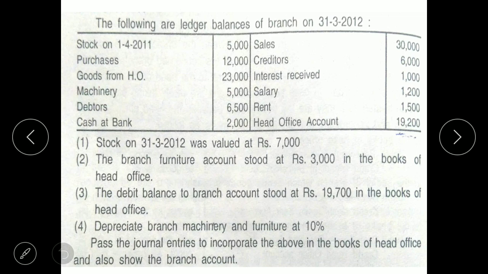Branch assets we have stock 7000 plus machinery is there. Machinery amount 5000. From that 5000 depreciation has to be adjusted. So 5000 minus 500 we have 4500. Again we have debtors 6500 and cash at bank 2000. So 4 assets are there. Stock 7000, machinery 4500, debtors 6500, cash at bank 2000.